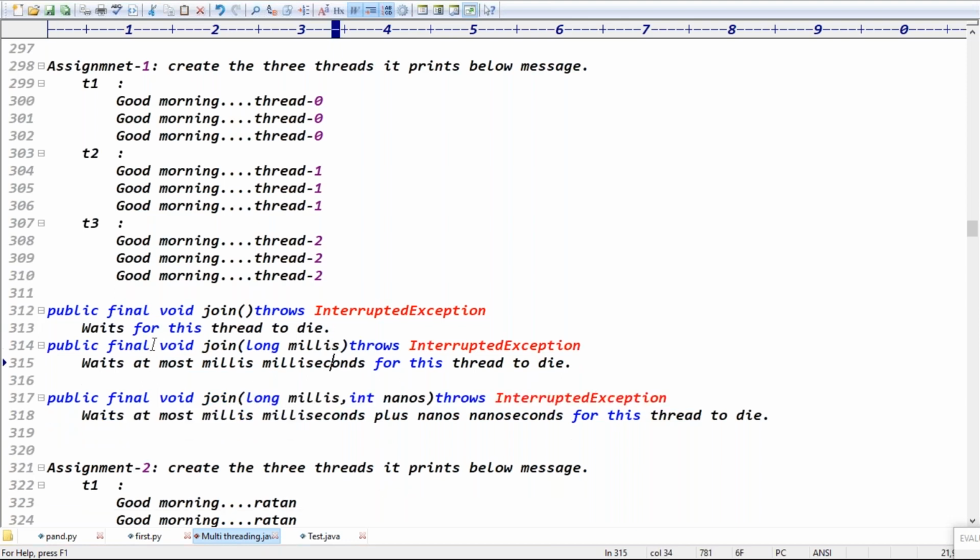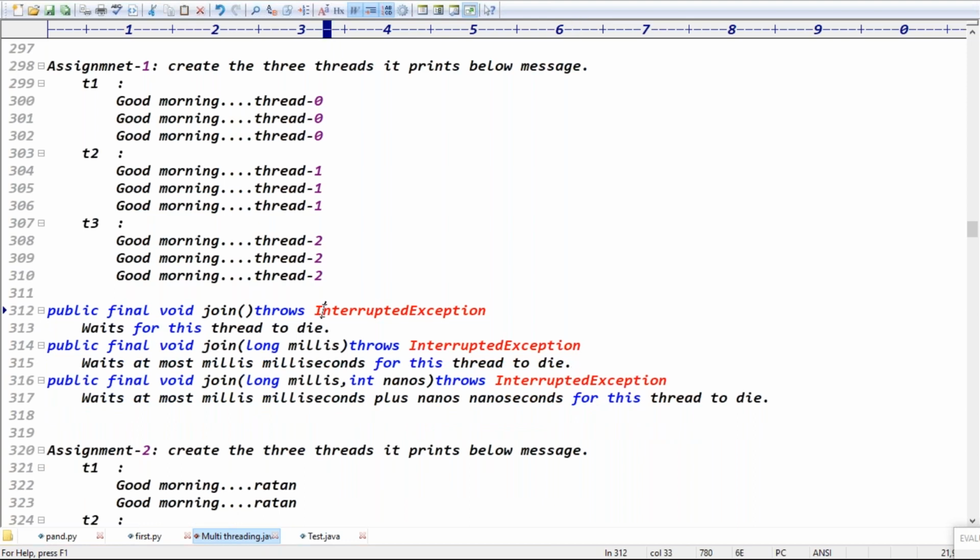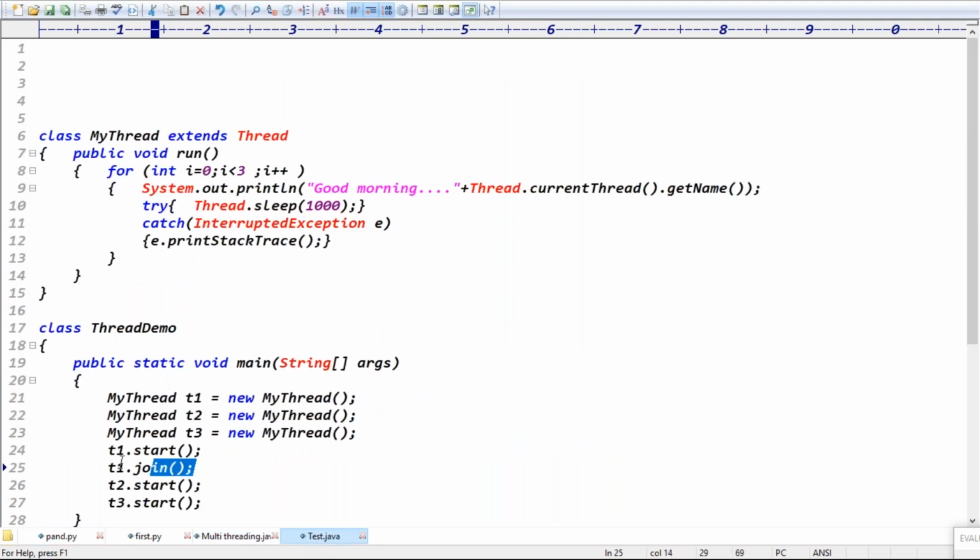Join is an overloaded method, guys. Join throws InterruptedException, so we have to handle the InterruptedException, right? Exactly. Because T1.join, where I didn't pass any argument, means the remaining threads will wait until this thread dies.